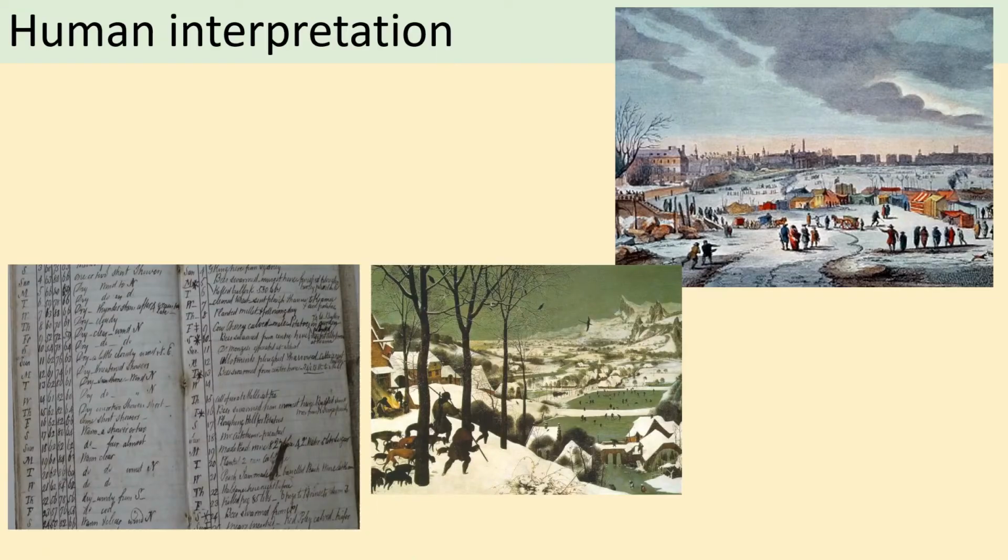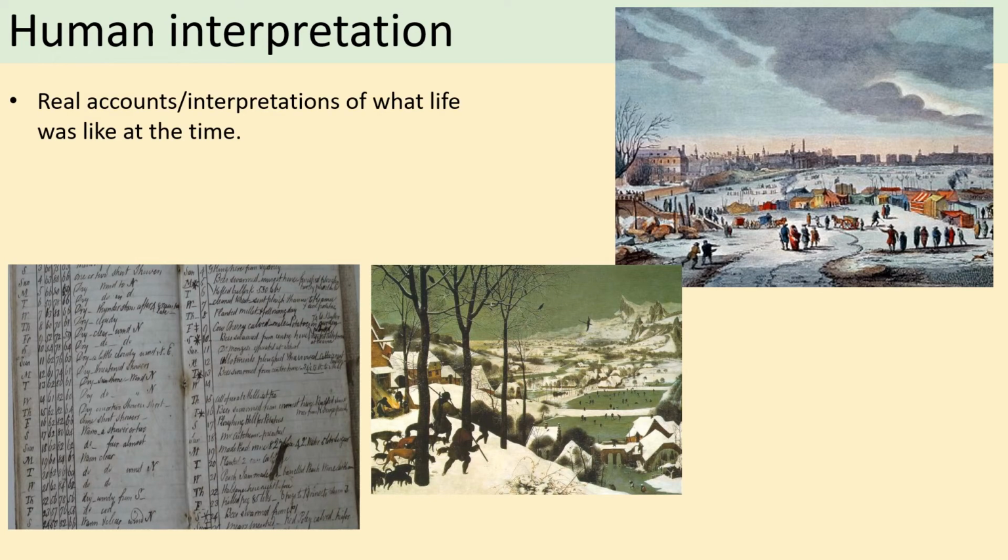So just pause here. So the next one is human interpretation, which we alluded to a little bit earlier. Now, this is where we look at real accounts from people or interpretations and use that to identify what life would have been like at the time when those accounts were made. So you can see in these images, for example, that people have drawn, or paintings. Even just looking at things like whether the trees have leaves, what the sky is like, how much snow coverage